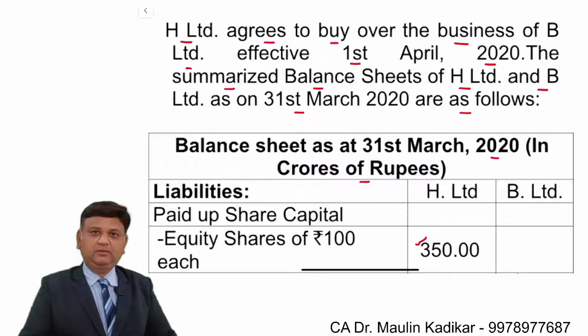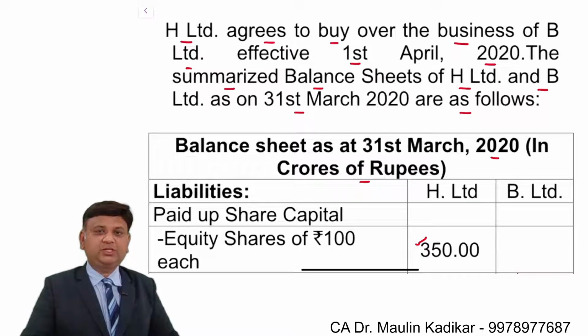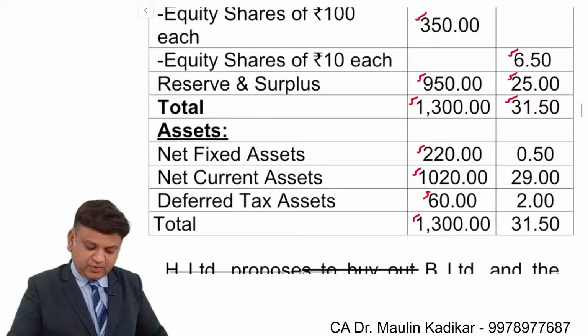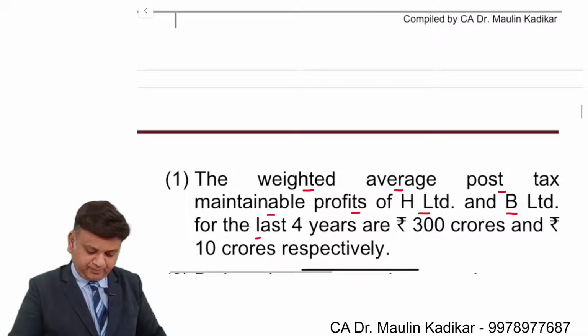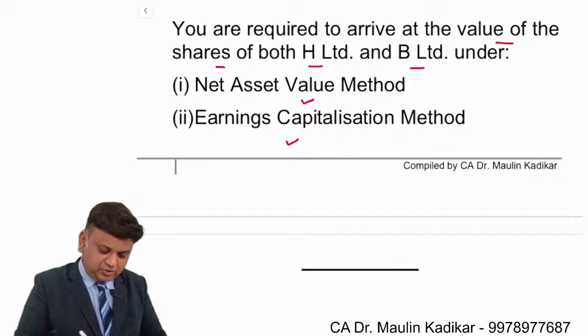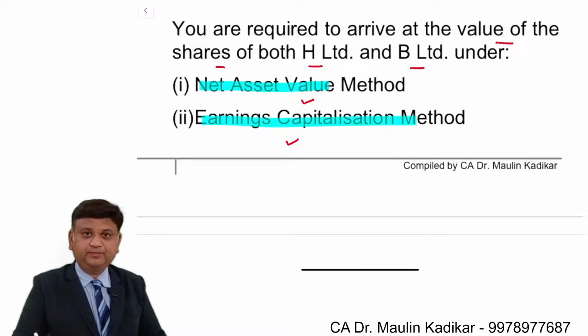Now friends, over here we understand that there is a question of merger along with valuation. The question is providing the information that you are required to value both the companies using the net asset method and the earning capitalization method.